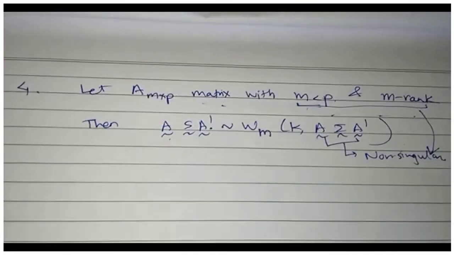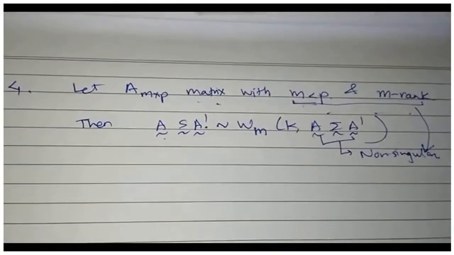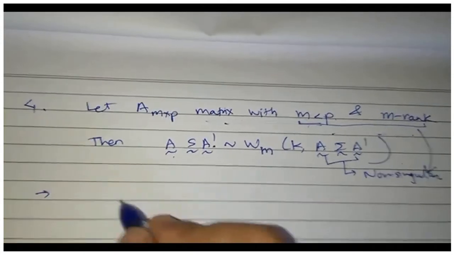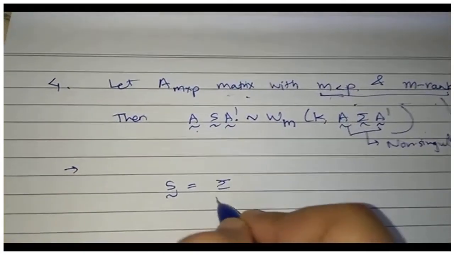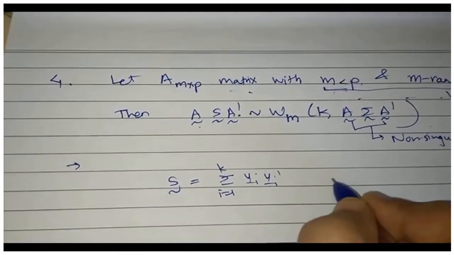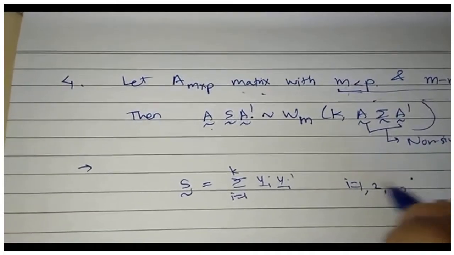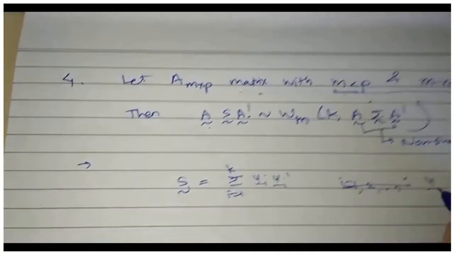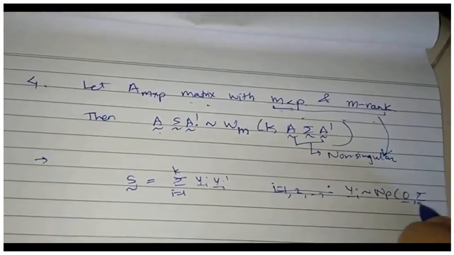Now, can you visualize the proof? I think it should be easy to visualize. Again, we are going to use properties of multivariate normal. What I know is S can be written as the sum over i going from 1 to k of yi yi prime, where each yi is p-variate normal with mean 0 and variance sigma.